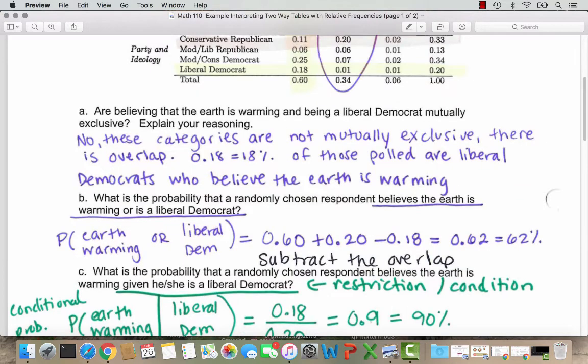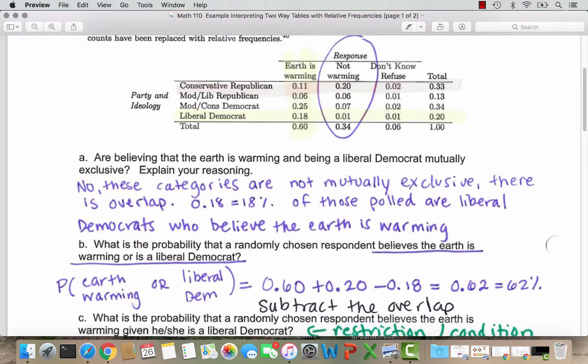You could have also just counted up the areas that don't overlap. So you could have said, hey, I'm going to count the earth is warming column with 0.60 and then add in the 0.01s from the liberal Democrat row under not warming and don't know or refuse to answer. And so you could have said 0.60 plus 0.01 plus another 0.01 also totals 0.62. As long as you're not double counting the overlap, you can add this up in any way you like.